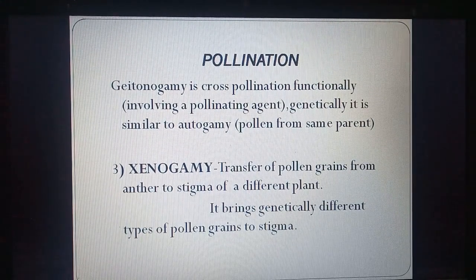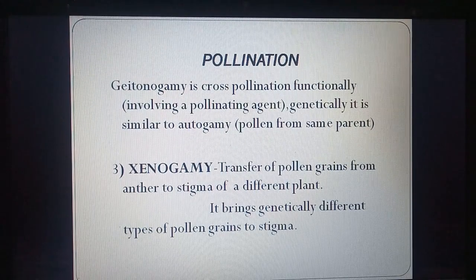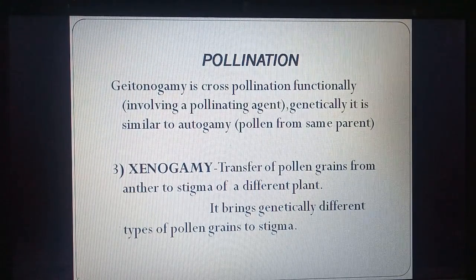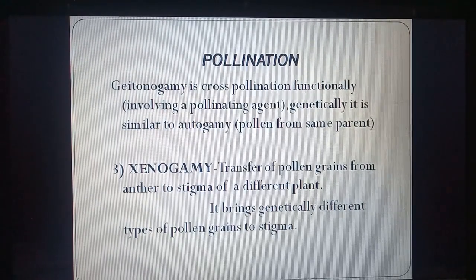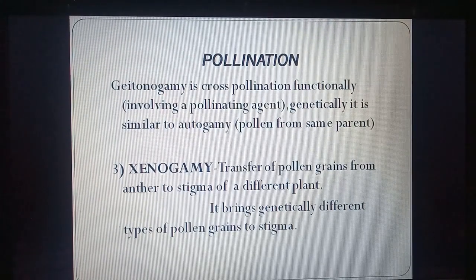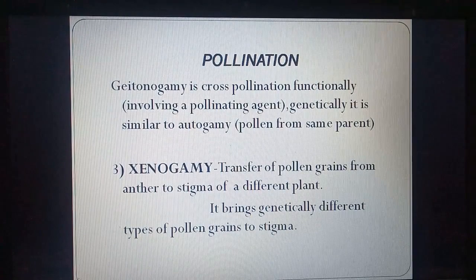Xenogamy. It is the transfer of pollen grain from anther to stigma of a different plant. So here the plant changes, but the plant is of the same species. For example, if the pollen is transferred from a rose plant, the other plant should also be a rose. It brings genetically different types of pollen to the stigma, so it helps in variations.